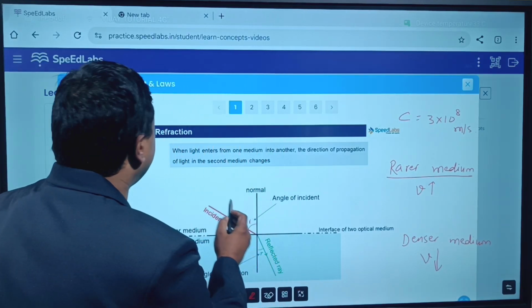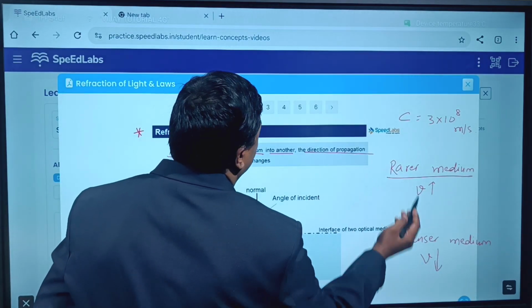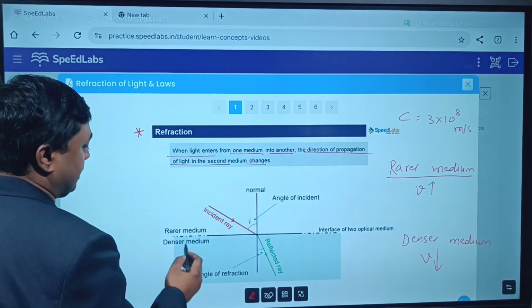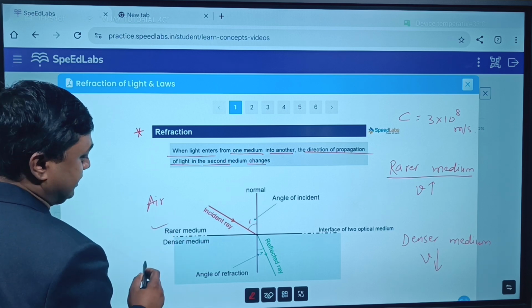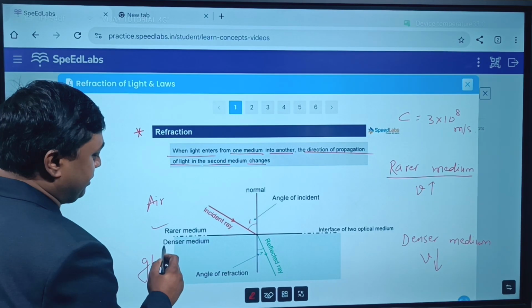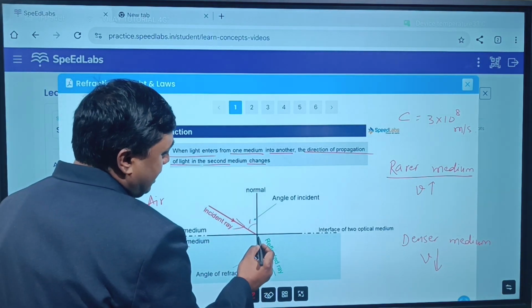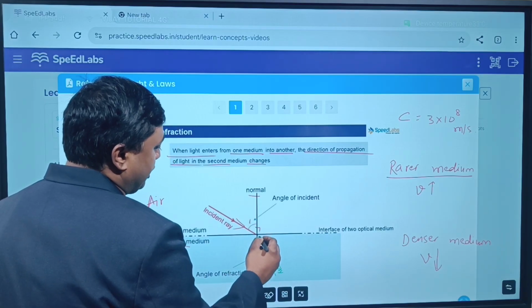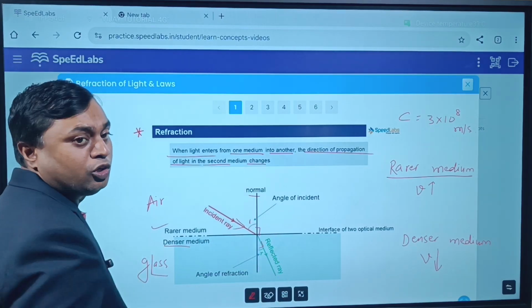So let's see, when light enters from one medium to another medium, the direction of propagation of light in the second medium changes. For example, this is air, let's say a rarer medium, and this is glass, which is comparatively a denser medium. So when a ray of light is passing from air to glass, what is happening? It is bending towards the normal. This is the normal, a perpendicular drawn at this point. So light is bending towards the normal.